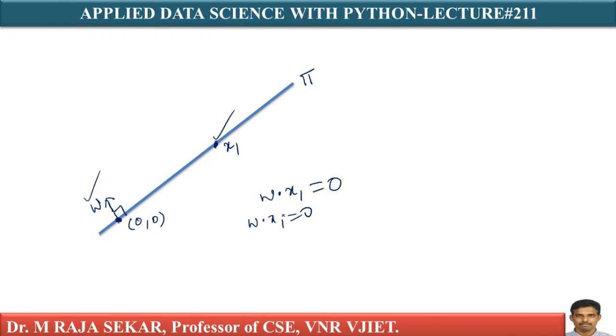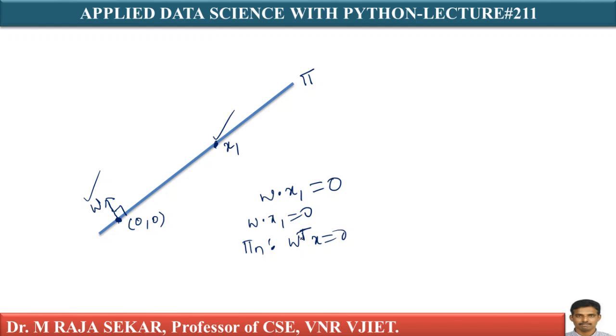That x1 can be any point, and that's what we are calling the equation of the plane. I can say your pi is w transpose x equal to 0, isn't it? Instead of this x, if I replace any point on the plane, then my w transpose x equal to 0.